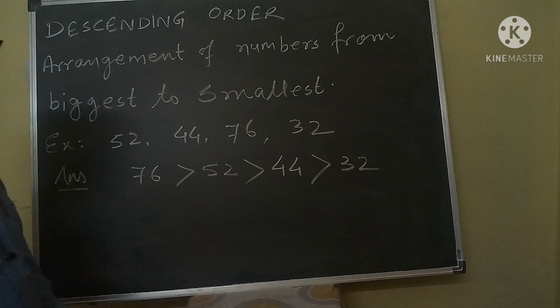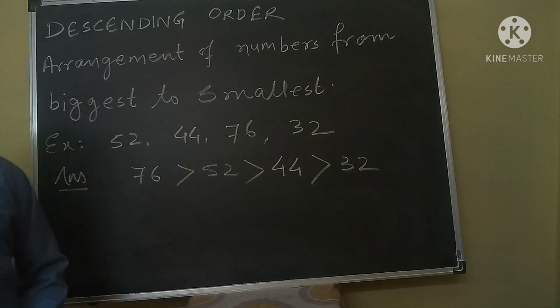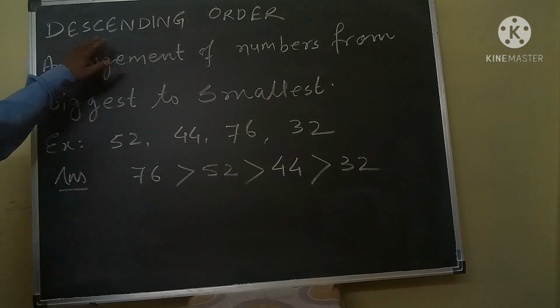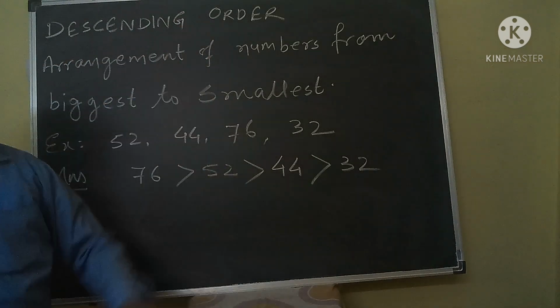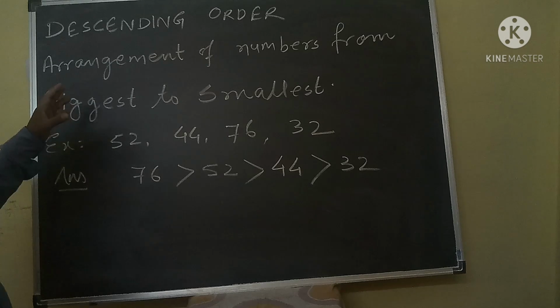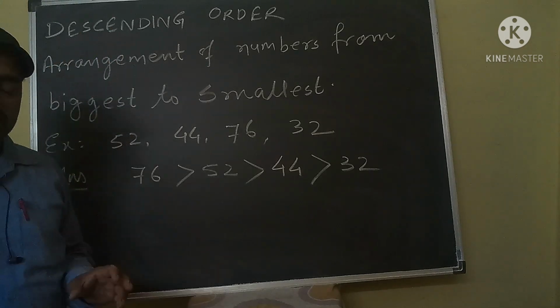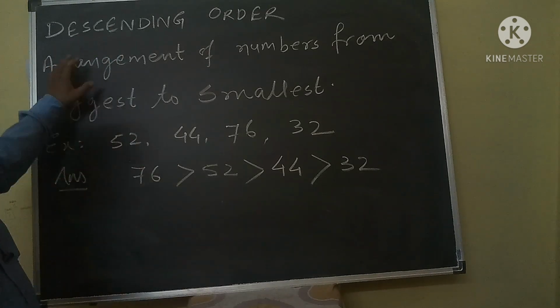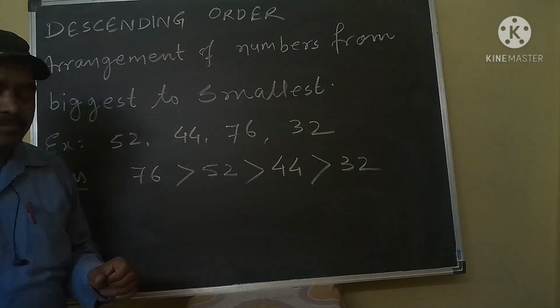Now today we will discuss descending order. What is the meaning of descending order? Descending order is the opposite of ascending order.